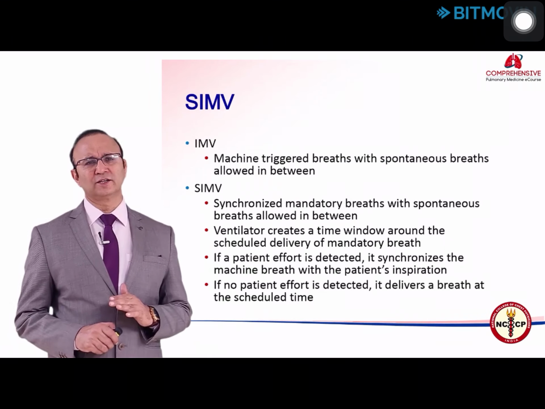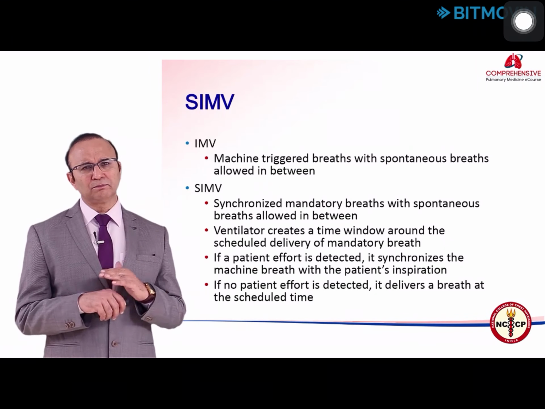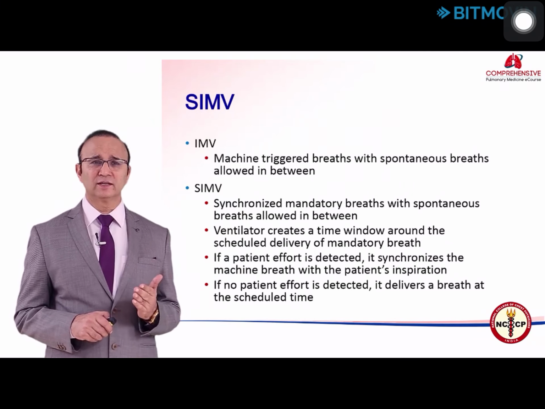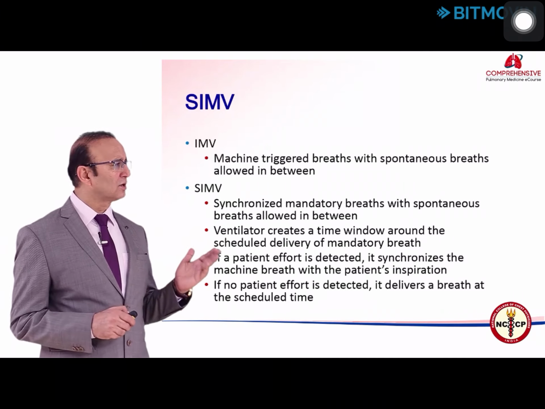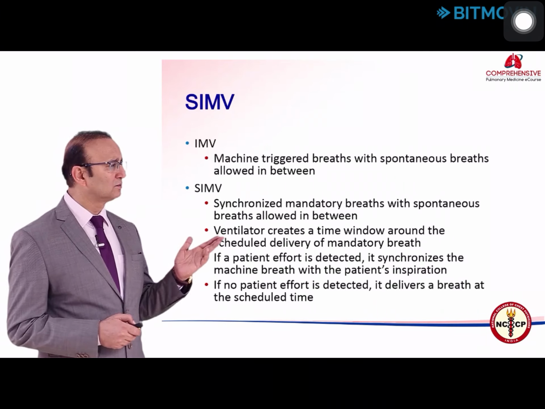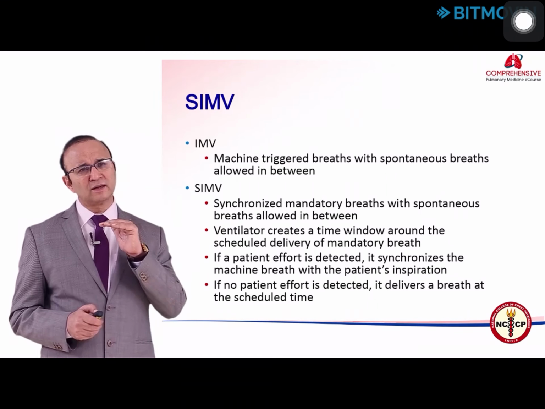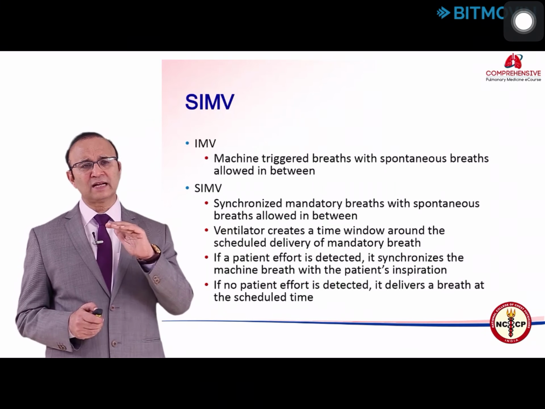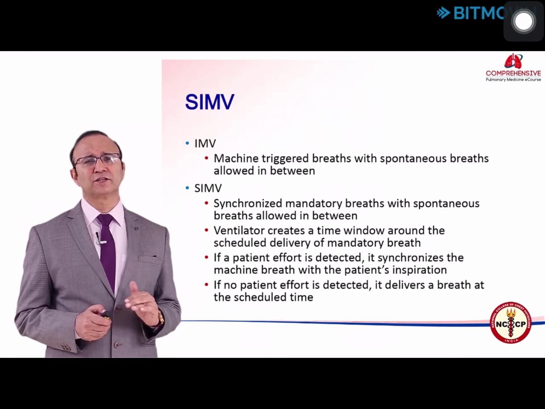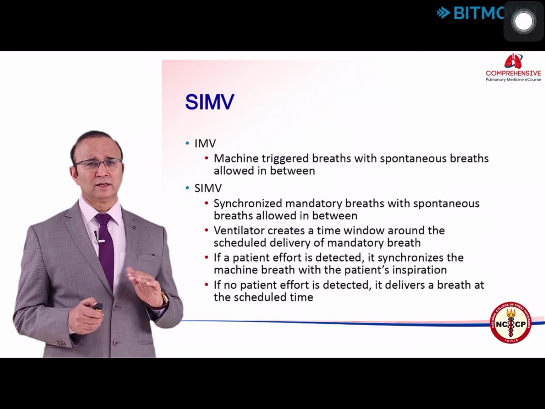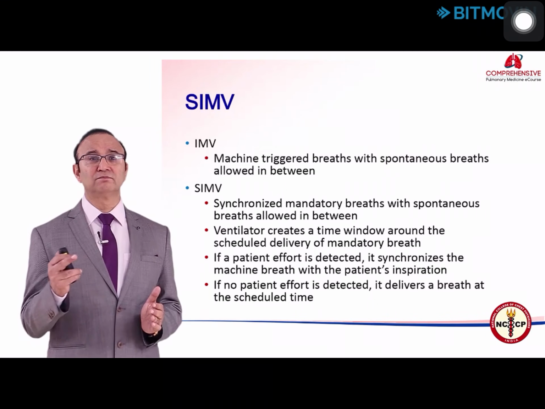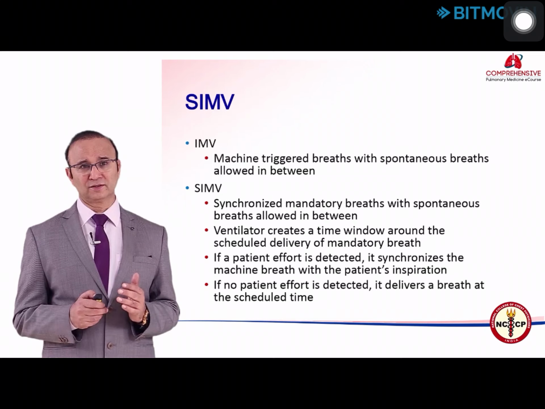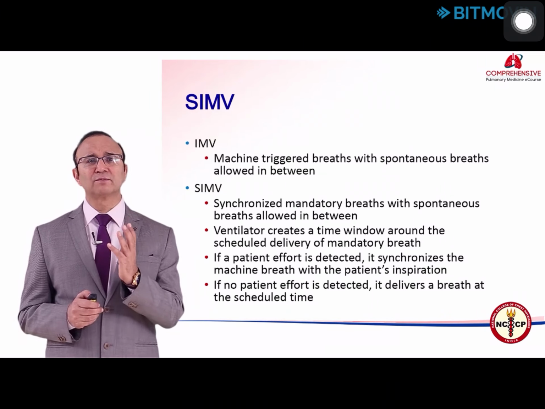In assist control ventilation, the patient was getting support from the ventilator as many times as he was able to trigger the ventilator. In synchronized intermittent mandatory ventilation, this is another mode of ventilation where you fix the number of breaths the patient will get support from the ventilator. Like if I fix 10 breaths per minute, every 6 seconds the patient will get a breath from the ventilator. If the patient triggers, he will get an assisted breath from the ventilator. If the patient does not, then it will be a controlled breath. But the patient will be ensured of 10 breaths per minute.